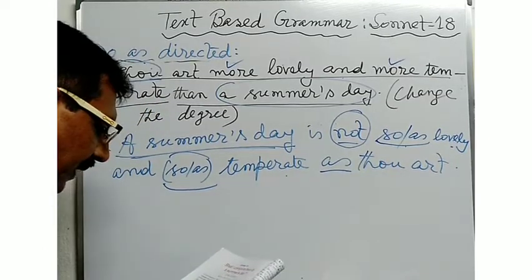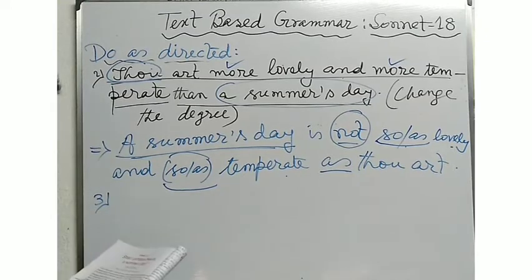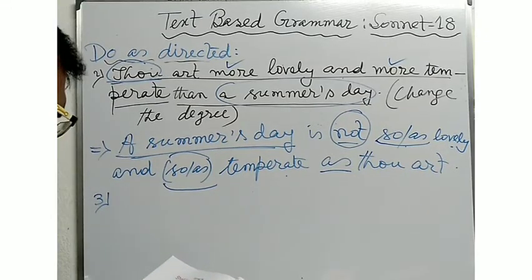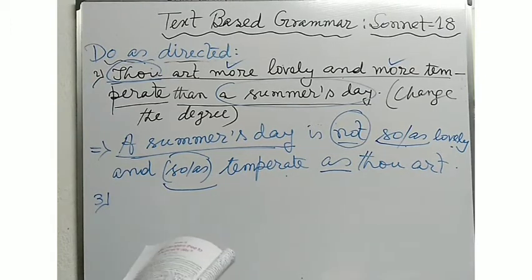Now, in the third example, or third line of the poem: Rough winds do shake the darling birds of May.